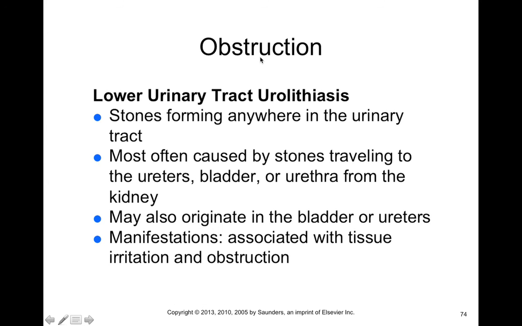Now, obstructions to the lower urinary tract can occur through things like lower urinary tract urolithiases. These are basically stones that can form anywhere along the urinary tract. Most often, these obstructions are caused by stones that travel to the ureters, the bladder, or the urethra after they start in the kidney. But they can also originate in the bladder and ureters. Manifestations are basically going to be things that result from irritation and obstruction. So you're going to see things like cystitis, urethritis, and possibly obstruction that, if severe enough, can lead to post-renal kidney injury.